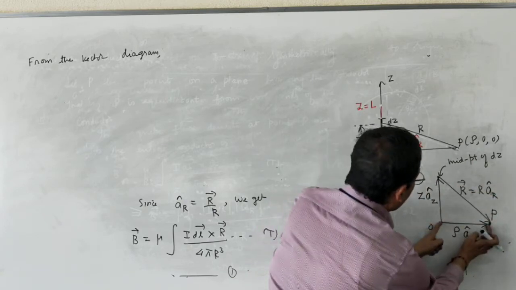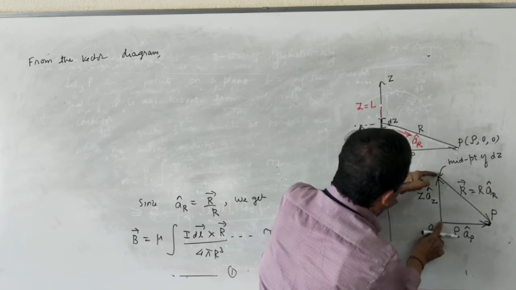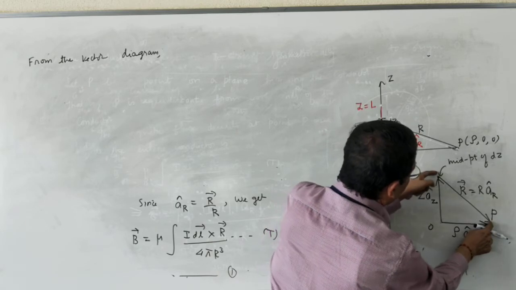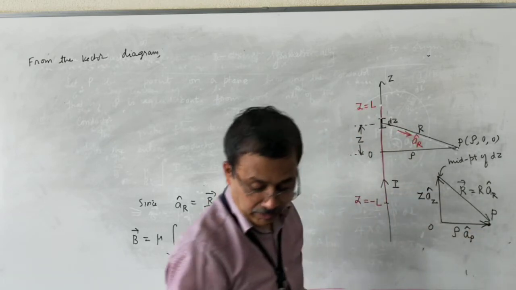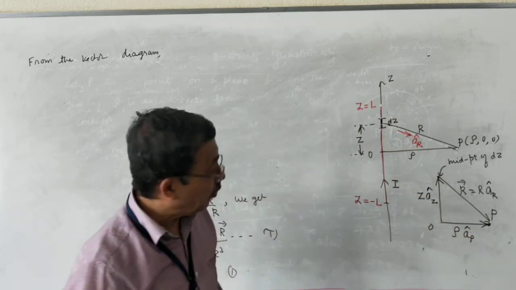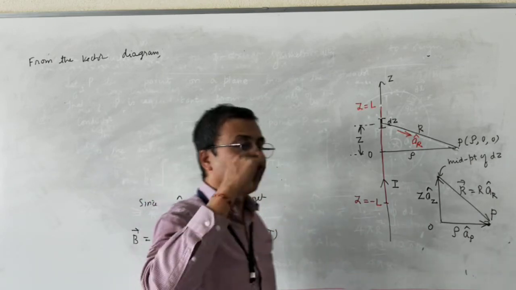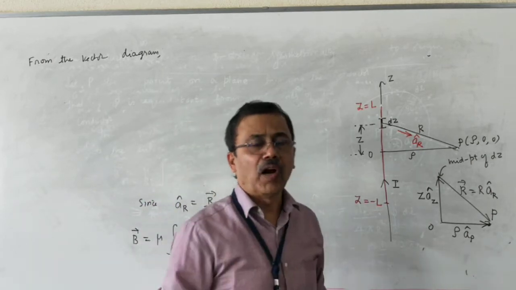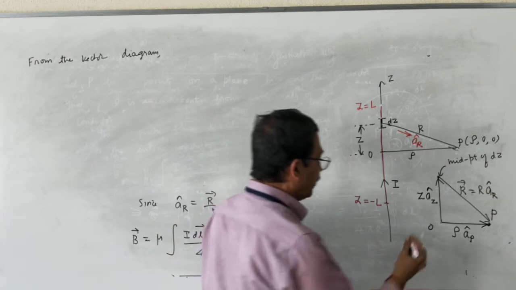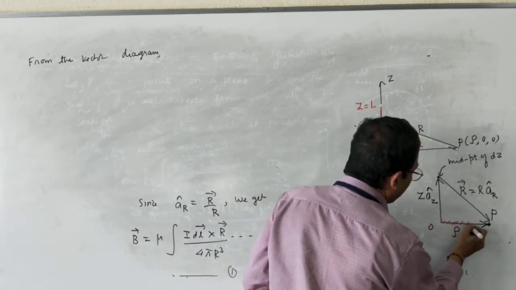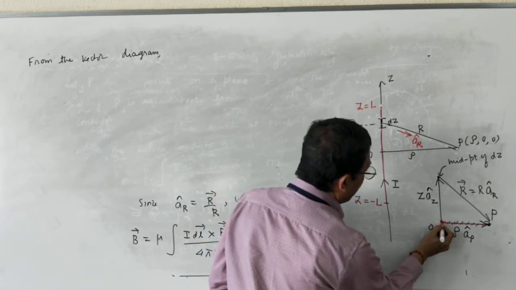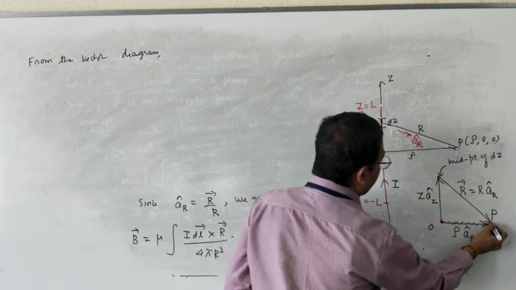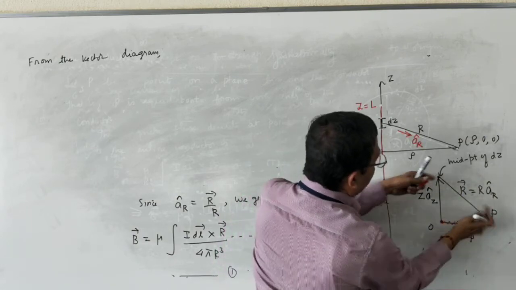This is the resultant because this is the initial point of this vector and this is the final point of this vector.